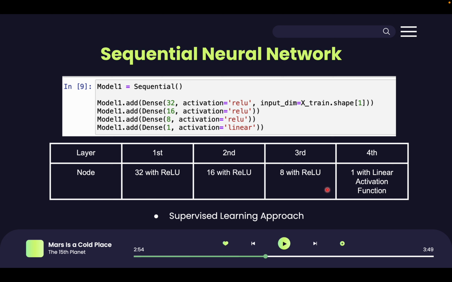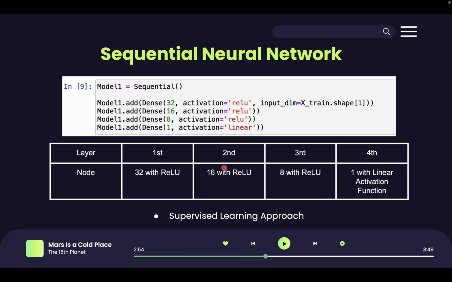Sequential neural network. This code creates a neural network model using Keras sequential API. The model architecture contains 4 layers. The first layer is a dense layer with 32 nodes and a rectified linear unit activation function. It takes an input with shape, that is number of samples, number of features.